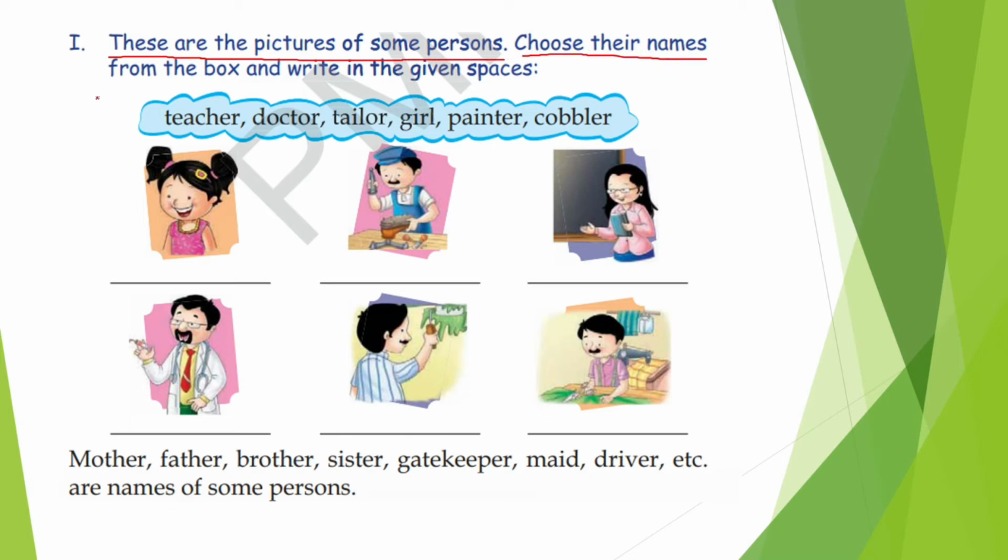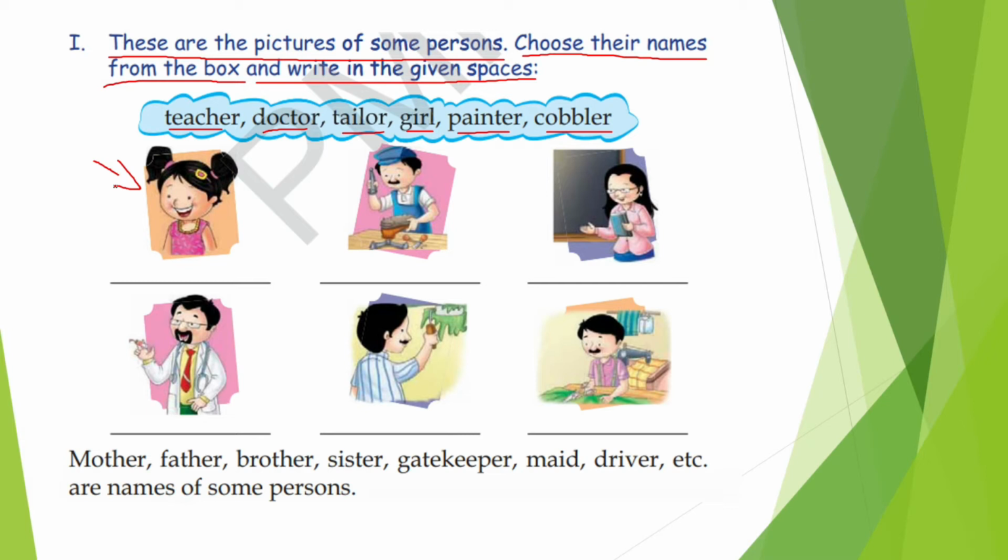Choose their names from the box and write in the given spaces. Here we have some words in this cloud box, like teacher, doctor, tailor, girl, painter, cobbler. Here you have to identify the picture, and according to that picture you have to name it.